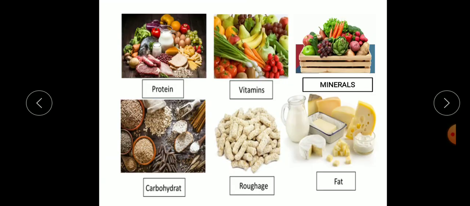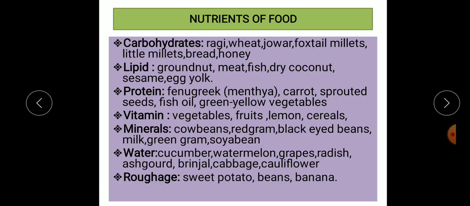Now, next, there are different types of nutrients. They are protein, vitamins, minerals, carbohydrates, roughage, and fats. Now, one by one, we will study the different types of nutrients that are rich in food.